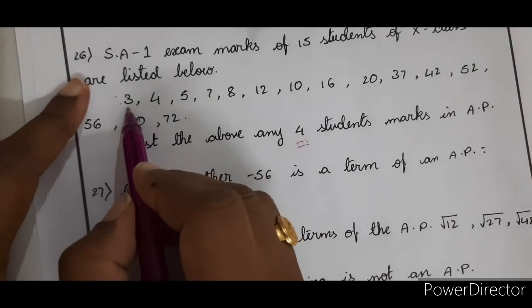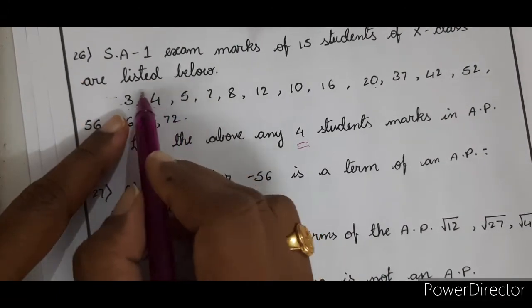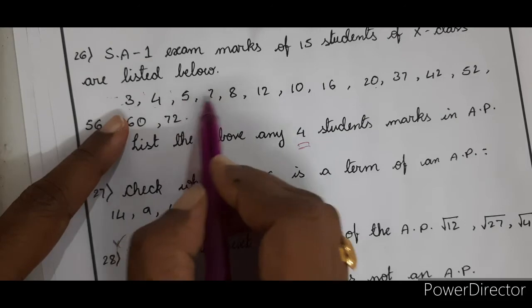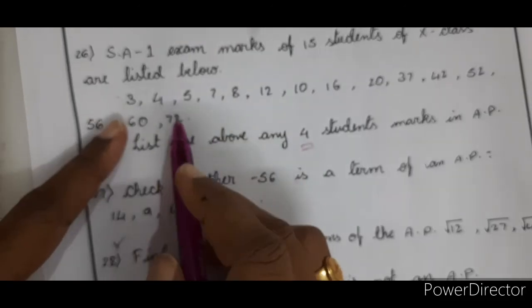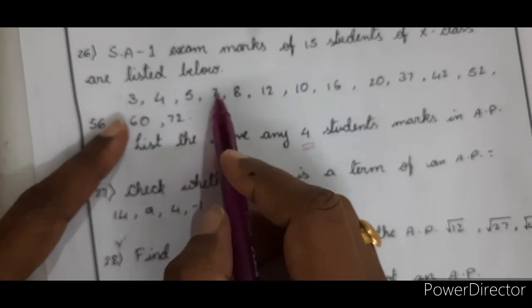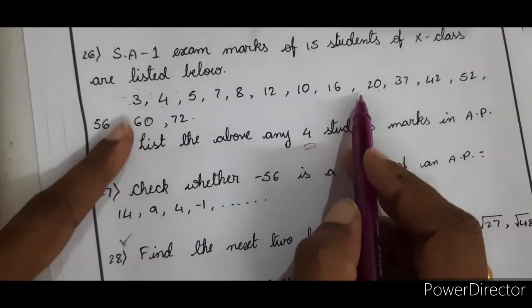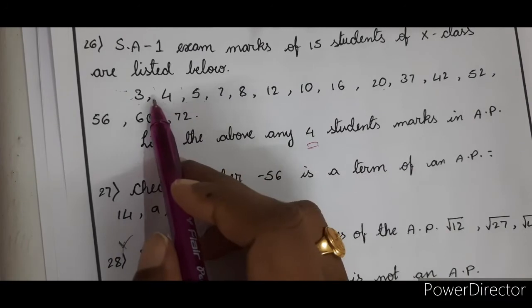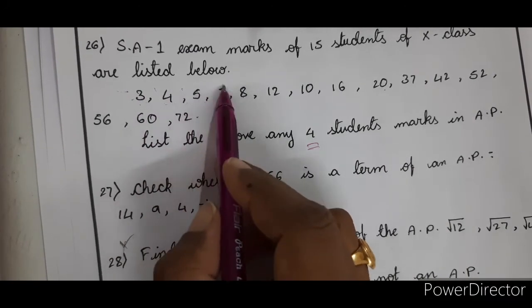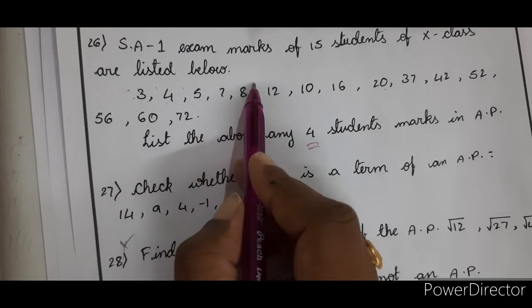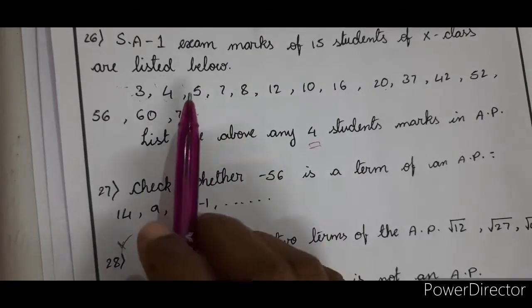Okay. So let us see, 3 and 4 difference is 1. 4 and 5 is 1. Okay, 5 and 7, no difference of 1 here. So you can't make it with a difference of 1 here. Do we have anywhere else? See, 7 and 8, 1 difference is there. Nowhere else. So no difference of 1. Take difference of 2. 3 plus 2 is 5, 5 and 7, 9 is not there. So with the common difference 2 also it's not there.